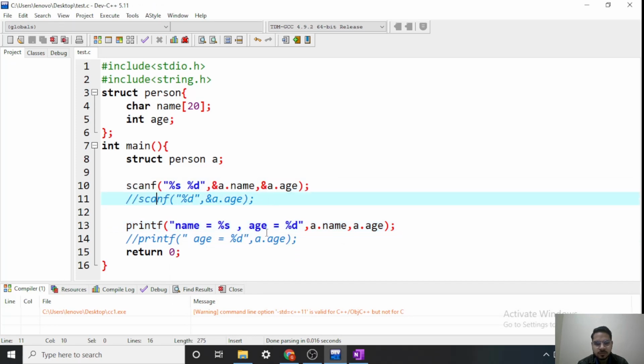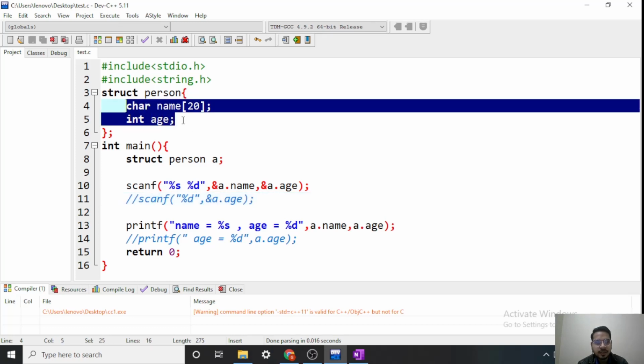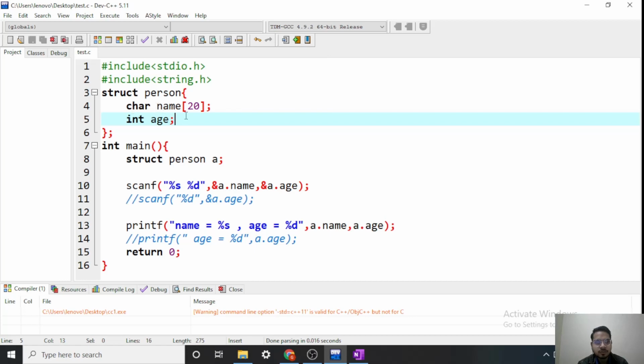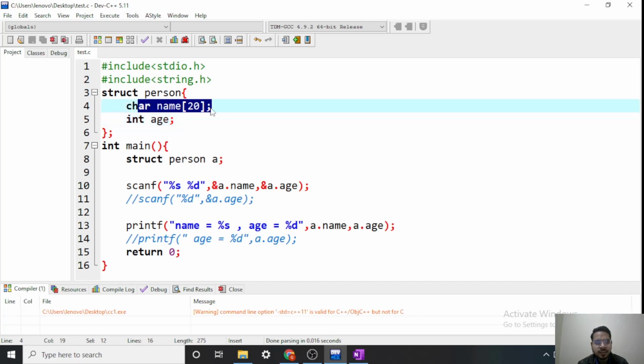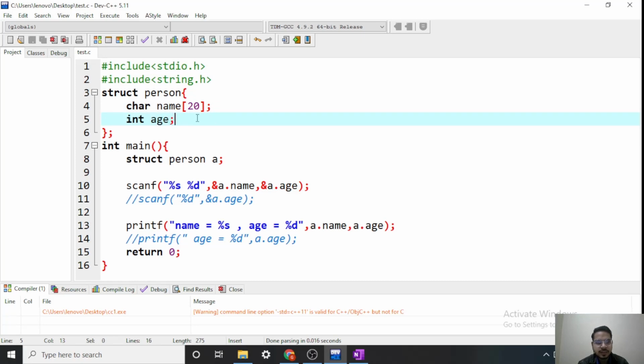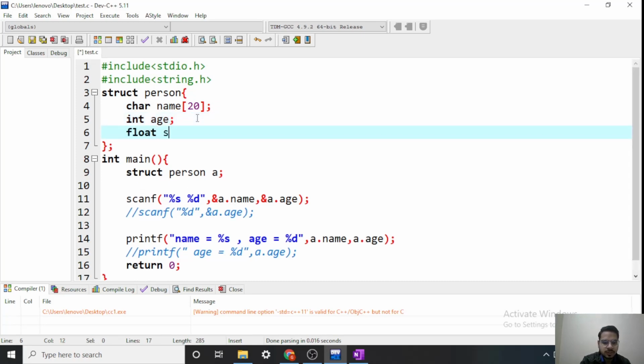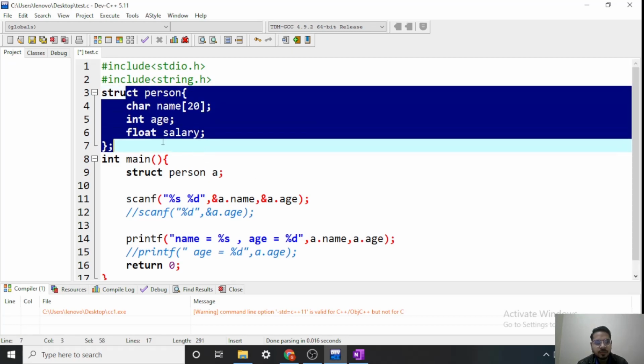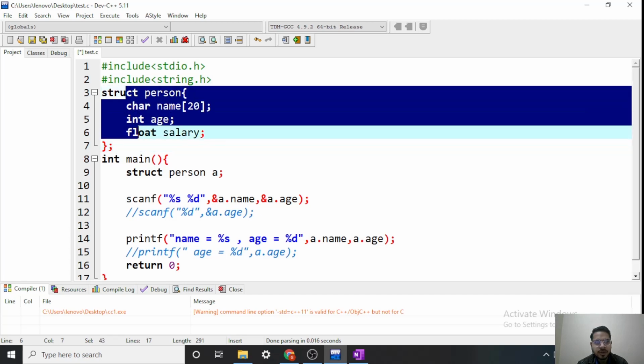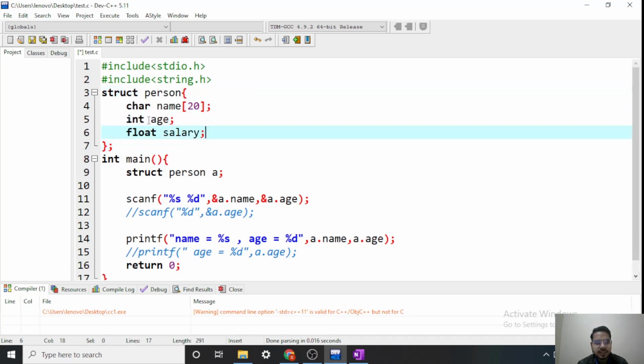Okay. So that was the concept of structures. So why do we need structures once more? Because if I take an array, obviously it can hold multiple values, but they are of only the same type. What if I want to create my own data type that will have members of multiple data types? Like I am having one name, then age, I can have one more like float, like salary. So I can use this also. Okay. So if I want to create my own data types that will have members of multiple different data types, then I will use structures.